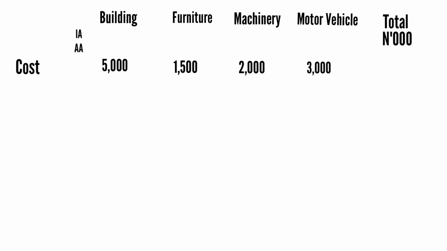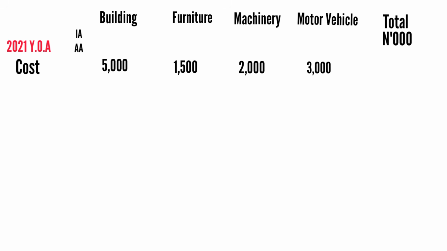Then you start with the year of assessment. You start from the first year of assessment. The first year of assessment of this company is 2021. It is not 2020. The company is not going to file tax in 2020, because company income tax and everything that associates itself with company income tax is now on preceding year basis. Okay, so the first year of assessment is going to be 2021.